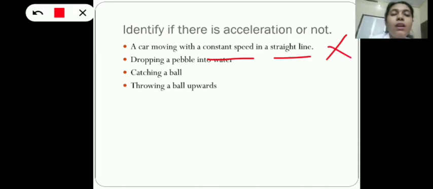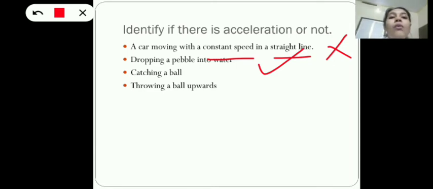Okay. Now consider the second example. Dropping a pebble into water. What happens when a pebble is dropped into water? Yes, the gravitational force acts there. Earth attracts the object towards its center. So Earth attracts this pebble towards it with the gravitational force. Hence its velocity increases. So there is a change in velocity and there will be acceleration.